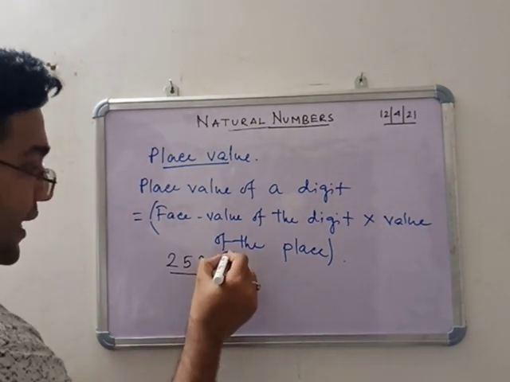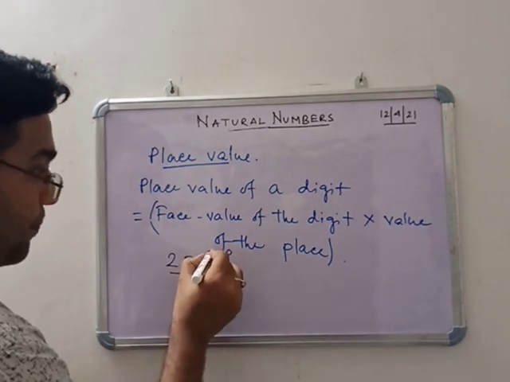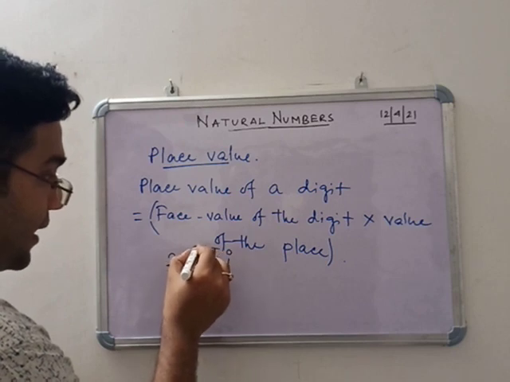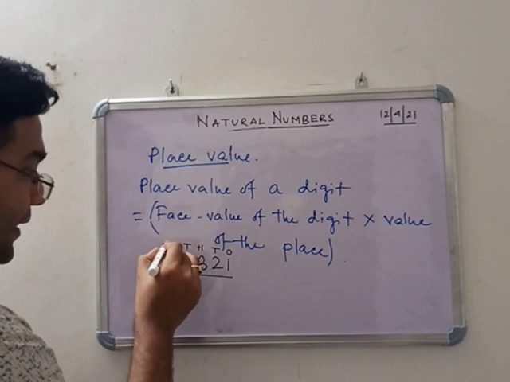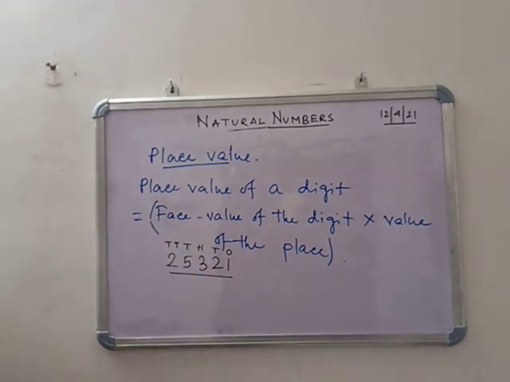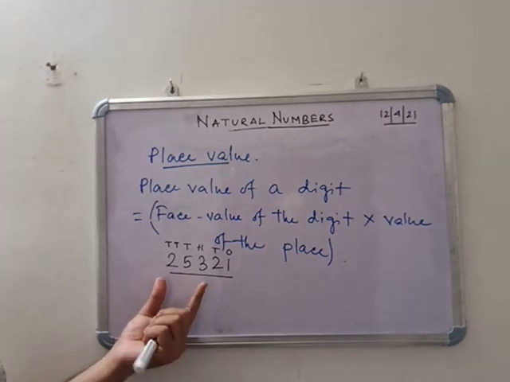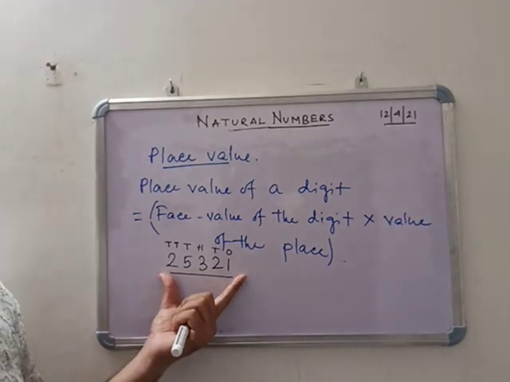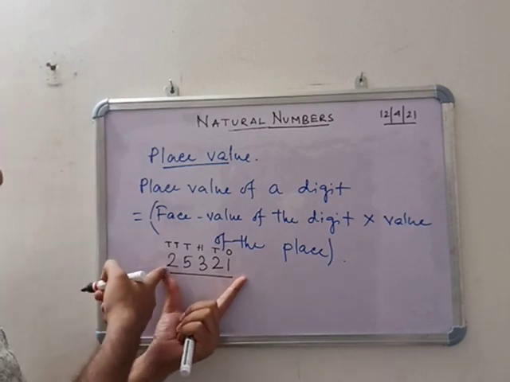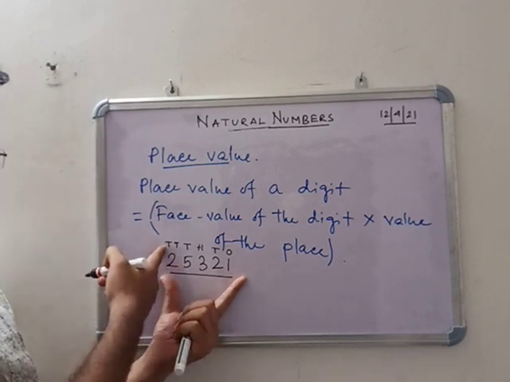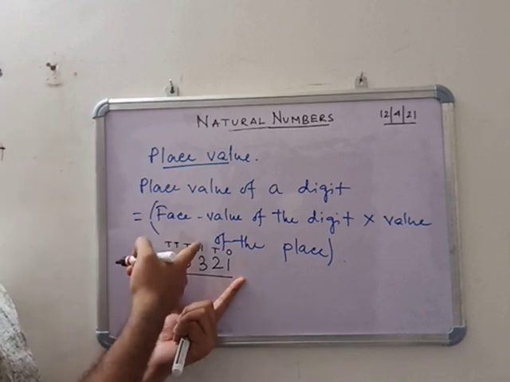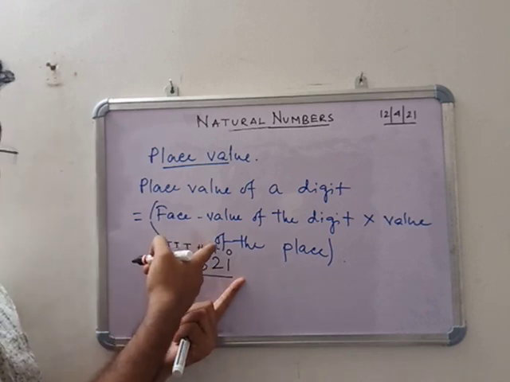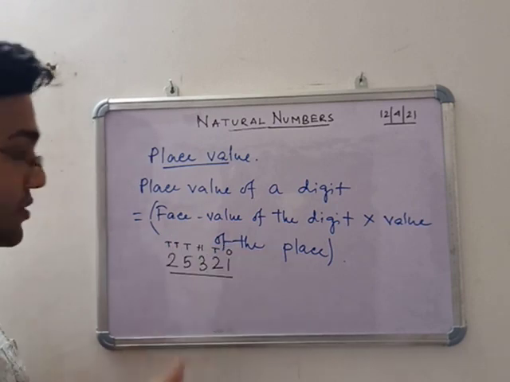Normally we use ones, tens, hundreds, thousands, ten thousands. So 2 is in the ten thousands, 5 in the thousands, 3 in the hundreds, 2 in the tens, and 1 in the ones.